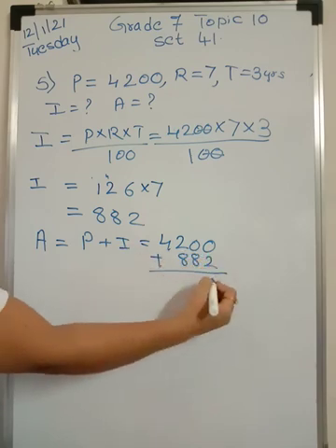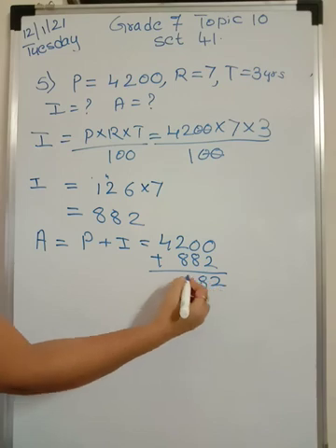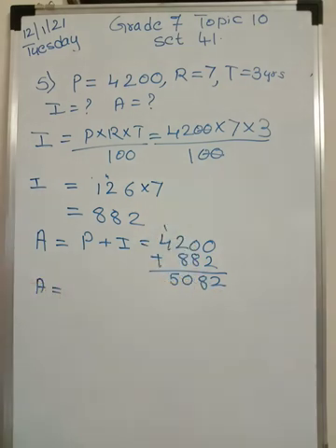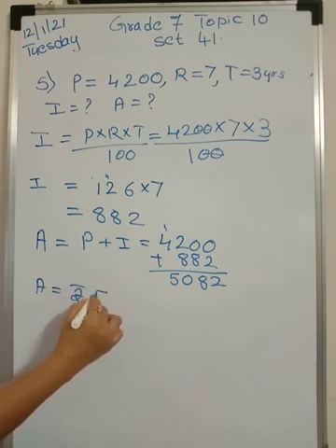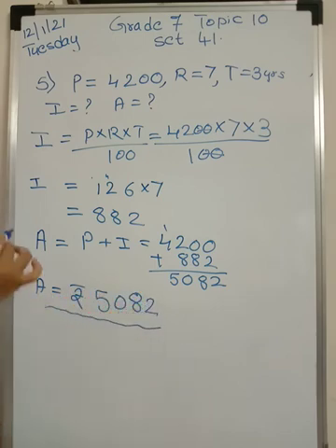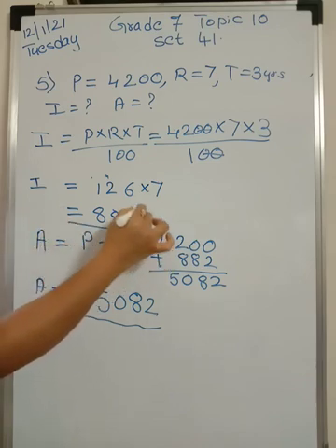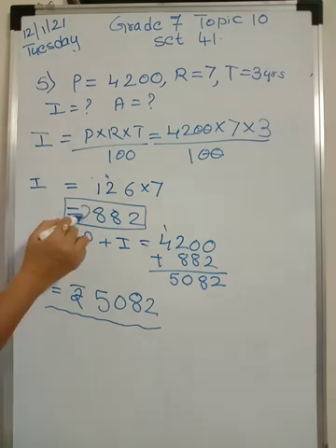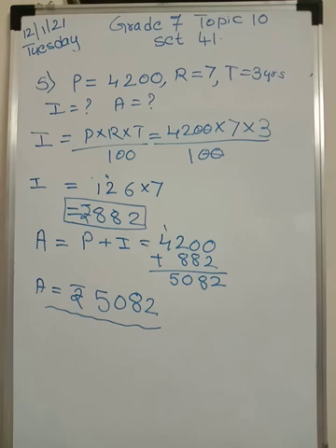So how much did you get? 2, 8, 0, 1 and 5. So amount is equal to 5,082 rupees. So 5,082 is the amount and interest is 882 rupees. So we have found both the blanks. I hope it is clear.